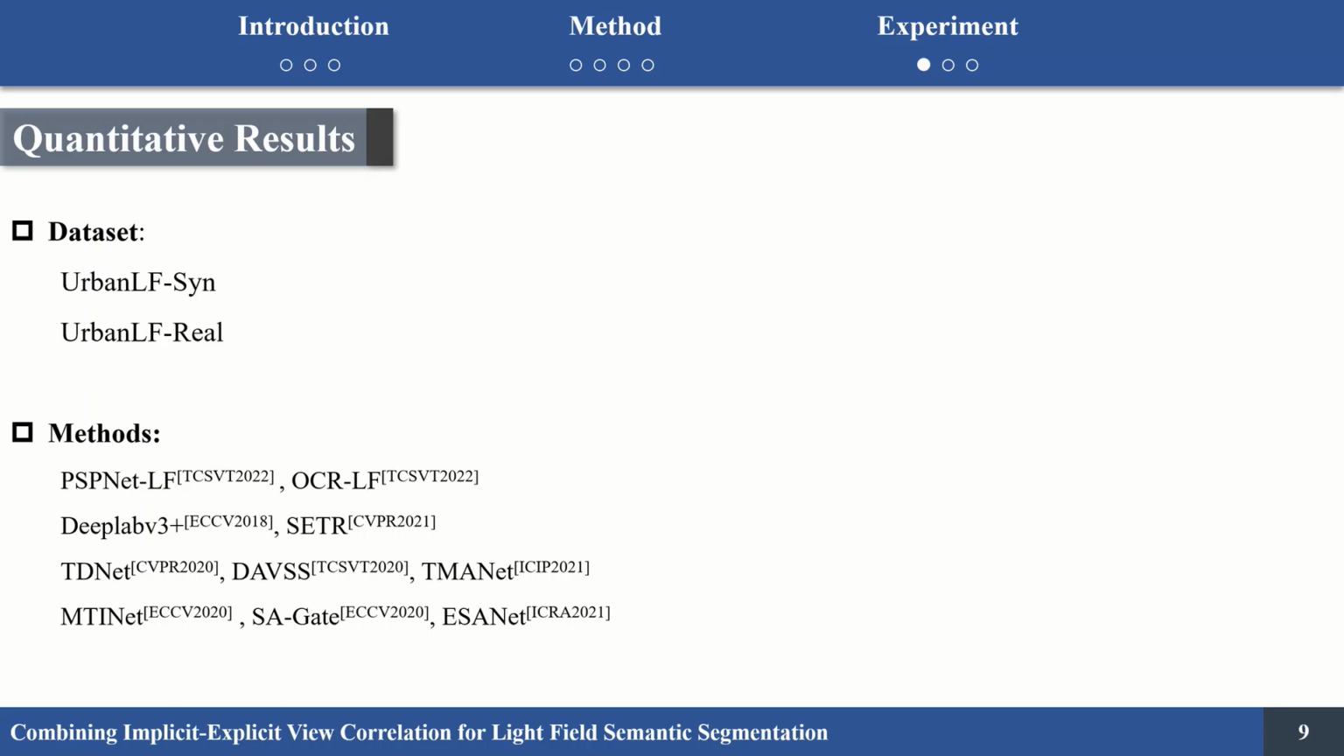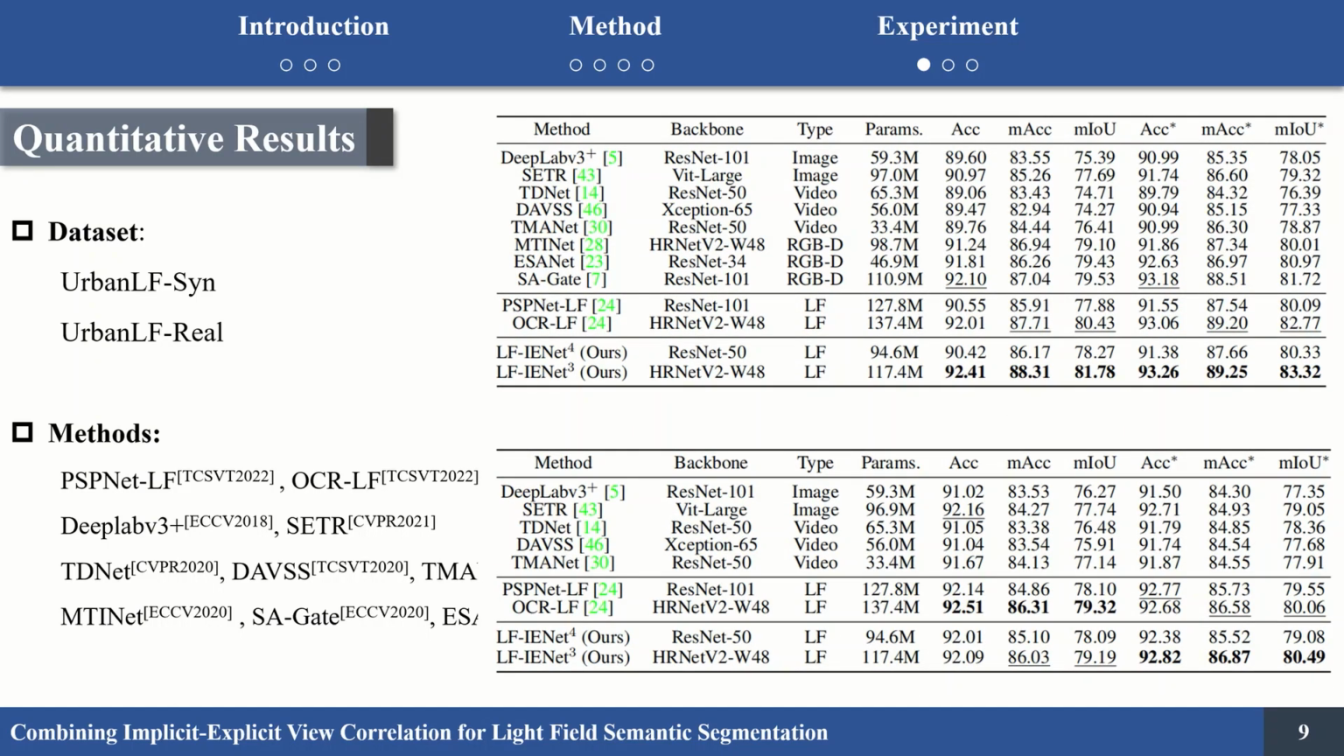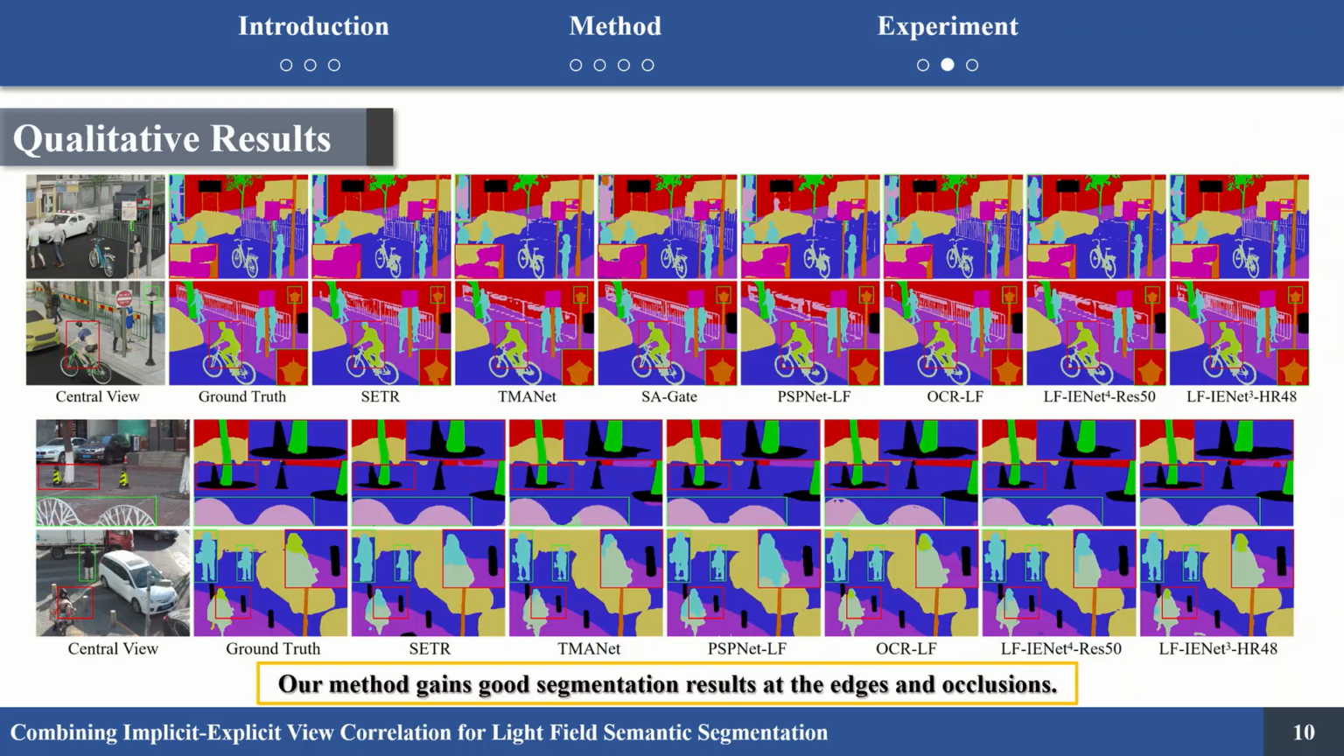In this part, we introduce the comparative experiment and briefly introduce the ablation study. We adopt the only available benchmark, MLF, to conduct experiments. Considering that the available light field semantic segmentation approaches are rare, the comparison is also extended to other image-based, video-based, and RGBD-based methods. It can be observed that our LFINet achieves state-of-the-art performance on both UrbanLF Syn and UrbanLF Real, which indicates the proposed method effectively leverages complementary information for robust light field semantic segmentation.